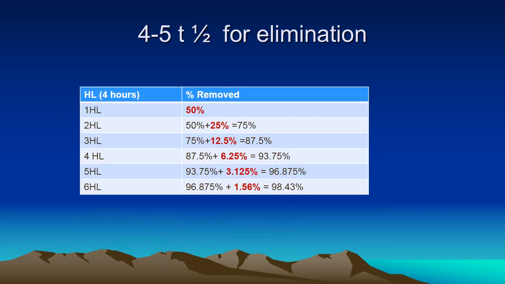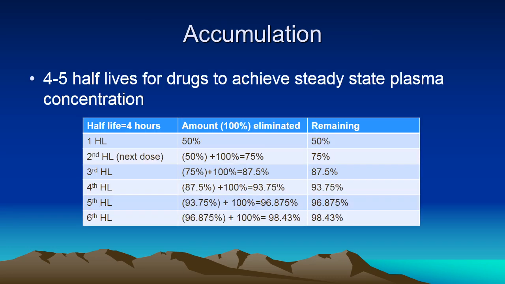Now we also know by fifth half-life, 96.87% of the drug is eliminated and it is considered to be completely out of the body.